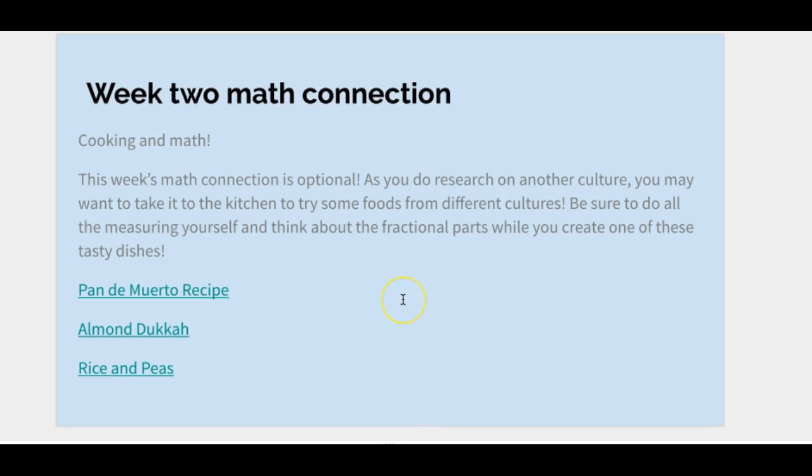For your math connection, it's cooking and math. So this week, it is optional. So you don't feel like you have to do this. It's just as you do research on other cultures, you may want to take it to the kitchen. Try out some foods from different cultures. There are 3 options here. And of course, these are not all that's out there. If you find another cultural recipe or if you know one that you want to share out, you can do that as well.